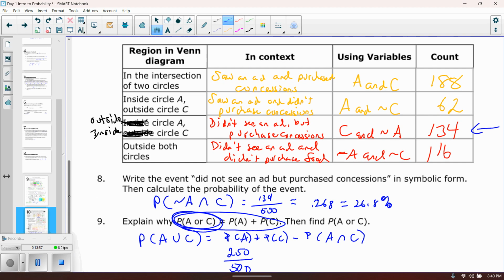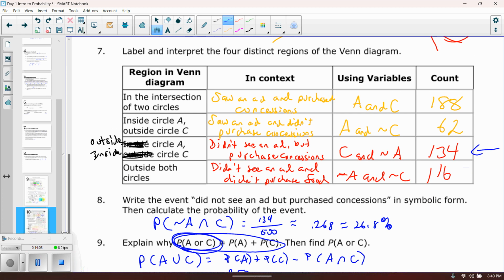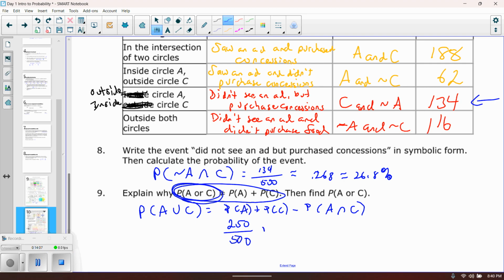The probability of C occurring, well, the probability of C is all of this stuff. There's 322 out of 500. And as you can see, if we just included those two things right there, we're way over 500 when we add them up. So we know that can't be right.